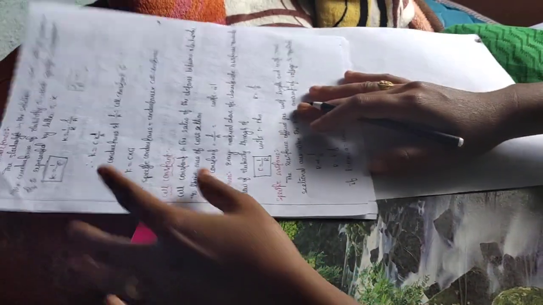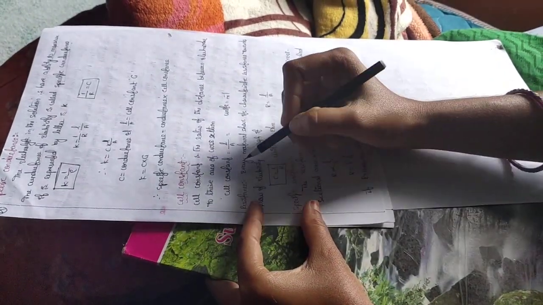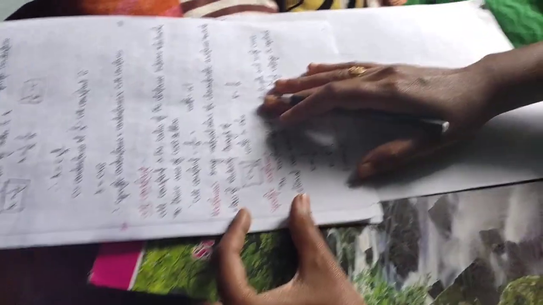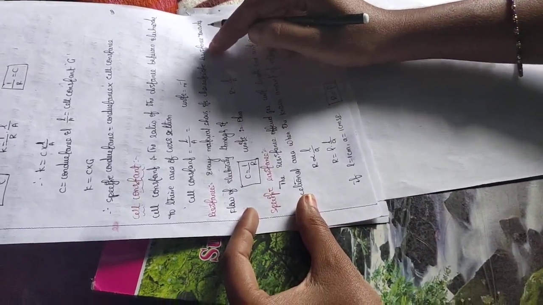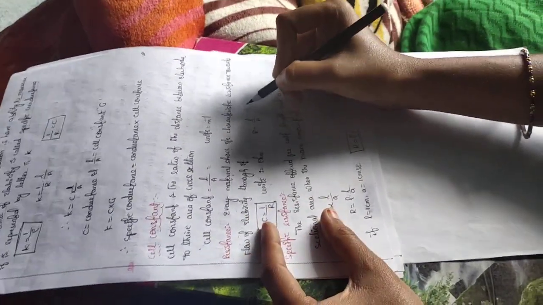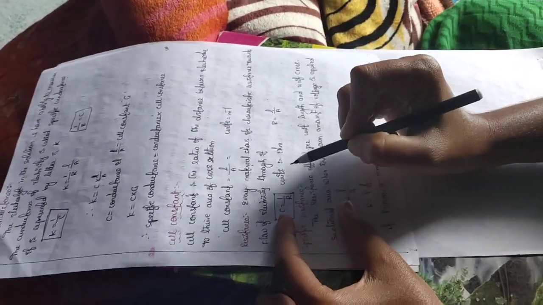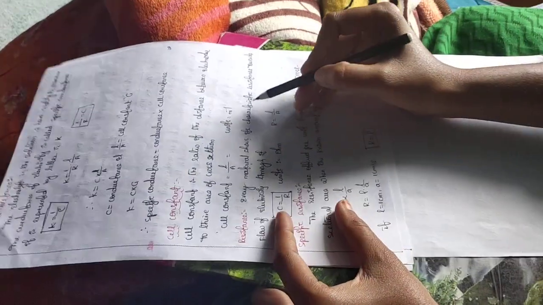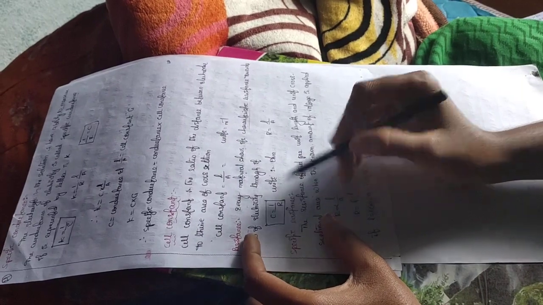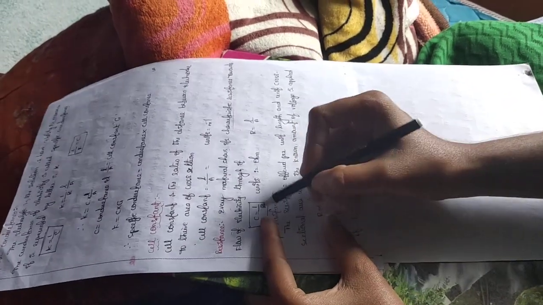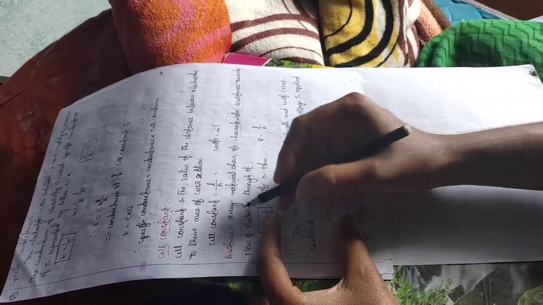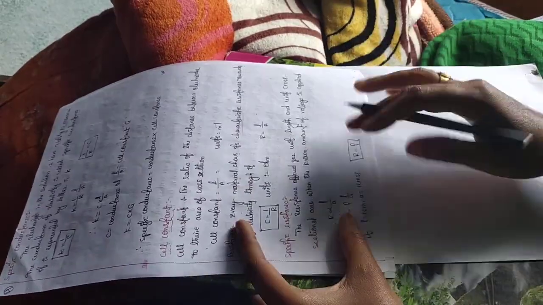And then resistance. Every material shows its own characteristic resistance towards the flow of electricity. That is known as resistance. And we know already C is equal to 1 by R. So the unit for resistance is ohm.